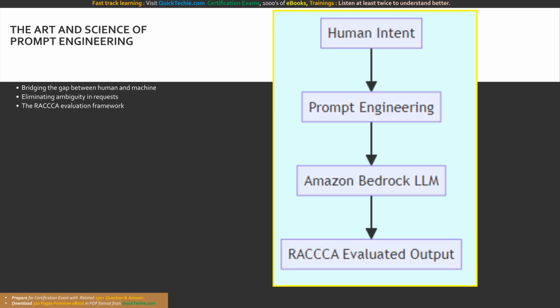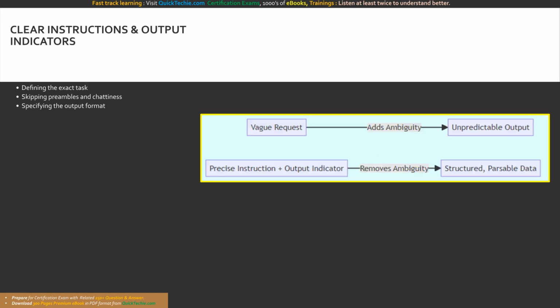This flowchart illustrates the translation of thought to action. Raw human intent is structured via prompt engineering, transmitted to the Bedrock LLM, and produces an output that must withstand rigorous RACA evaluation. The very first core element of any effective request is the instruction.